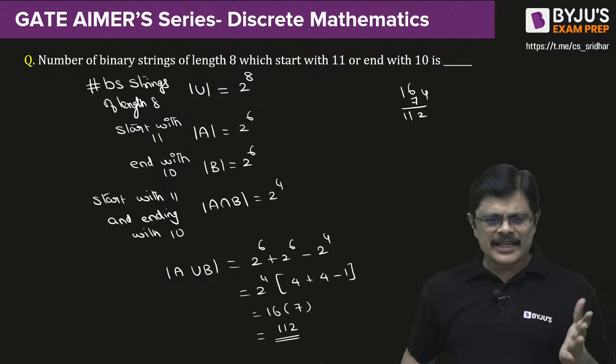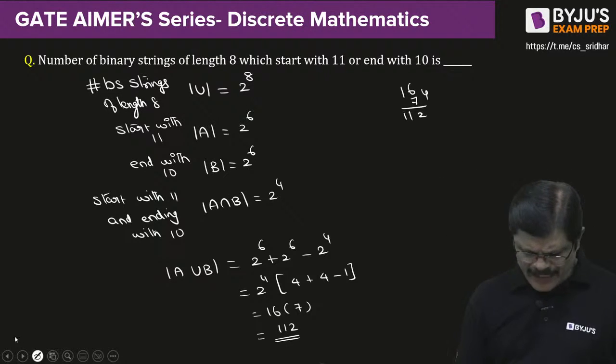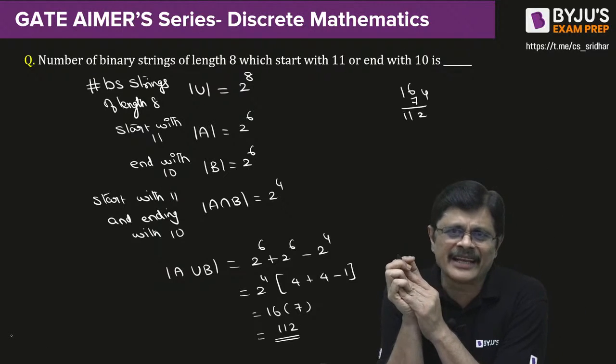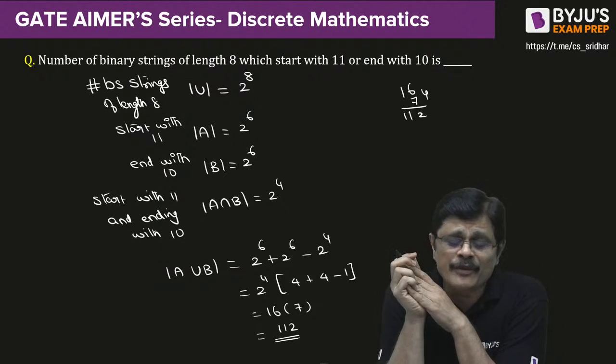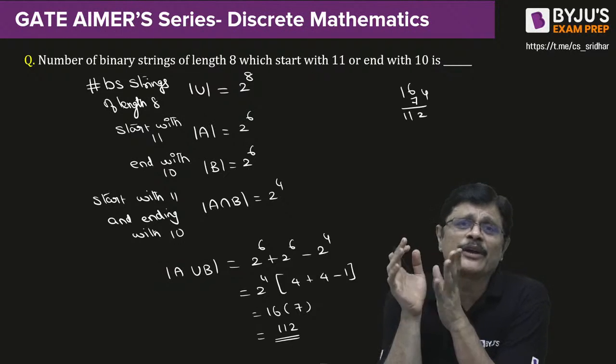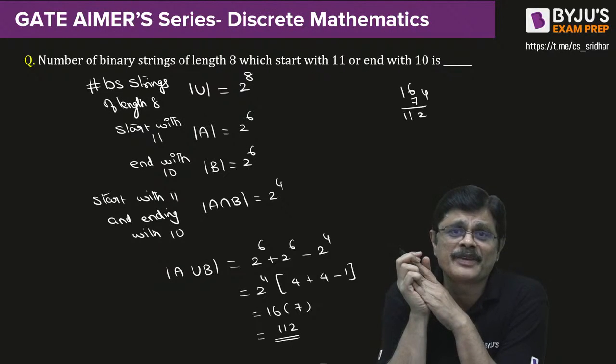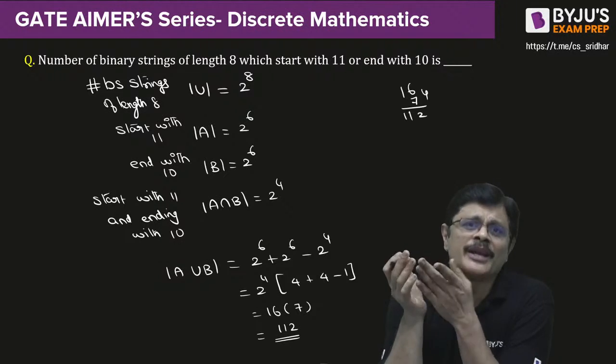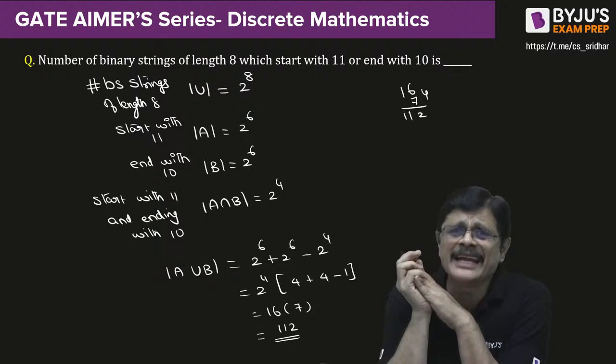See, dear friends, here we have binary strings of length 8 which start with 1, 1 or end with 1, 0. I call the set of binary strings which start with 1, 1 as set A. How many binary strings of length 8 start with 1, 1?